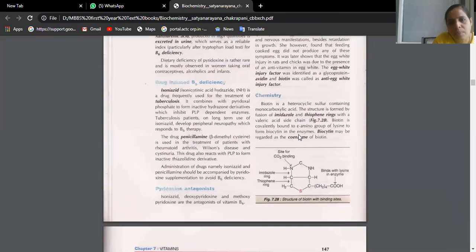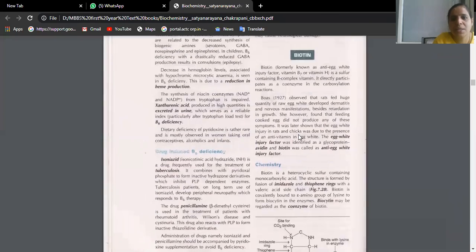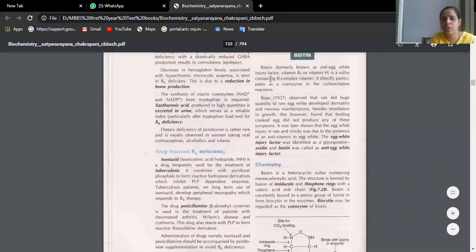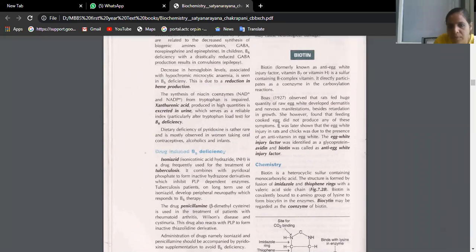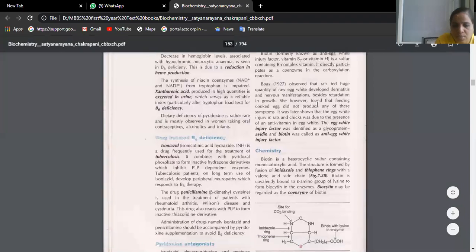Okay. So suppose if the chemistry part is asked, basically biotin is also known as the anti-egg white injury factor. That means this is a thing which is found in raw egg white. So that means the source is raw egg white. Generally we see this biotin.